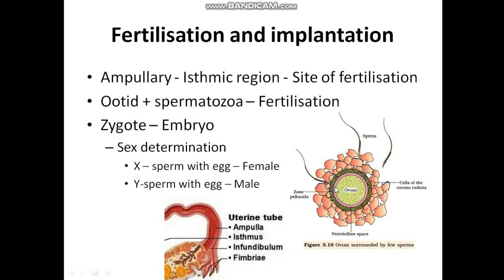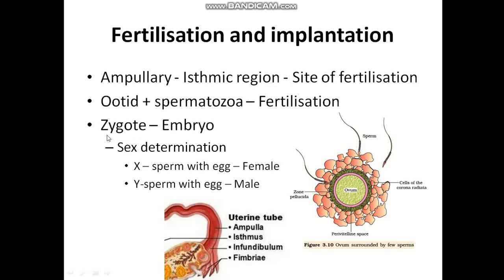Remember what we discussed in the previous slide: the ovum released from the ovary is actually a secondary oocyte, which is arrested at metaphase 2 of meiosis 2. Once the sperm enters the secondary oocyte, meiosis 2 will complete and lead to the formation of two daughter cells. One of them is rich in cytoplasmic content and is called the ootid, and the other is a bare body called the secondary polar body. The ootid gets fertilized by the sperm. It is called fertilization, or else it is also known as amphimixis. This fertilization leads to the formation of the zygote.